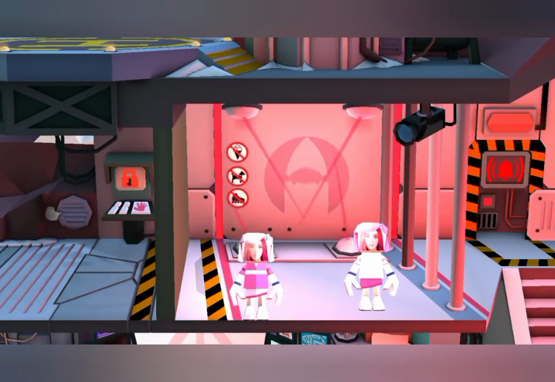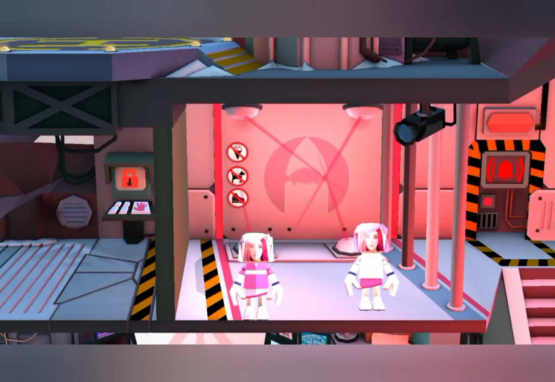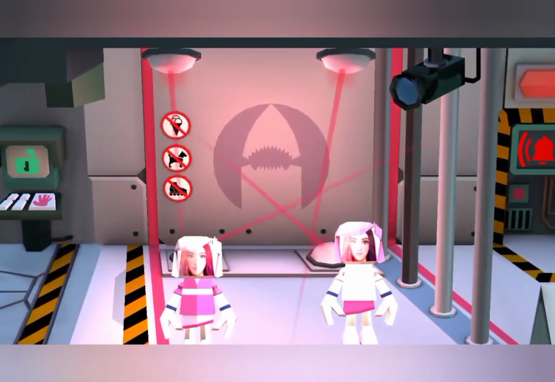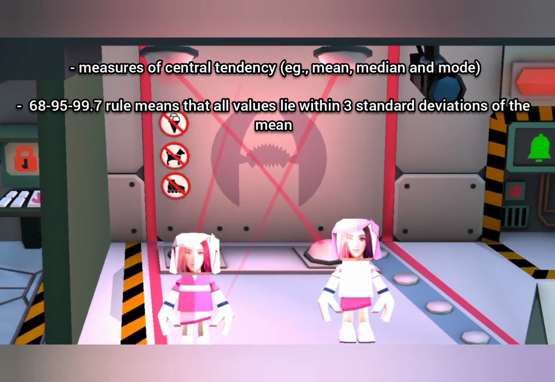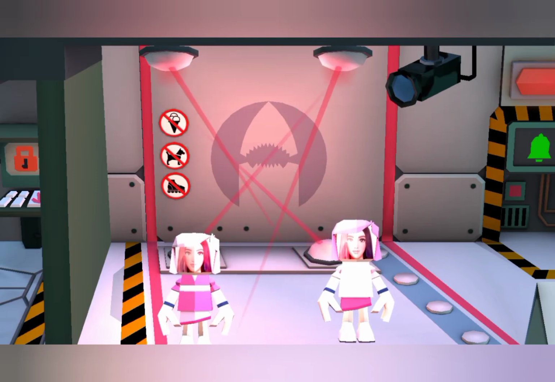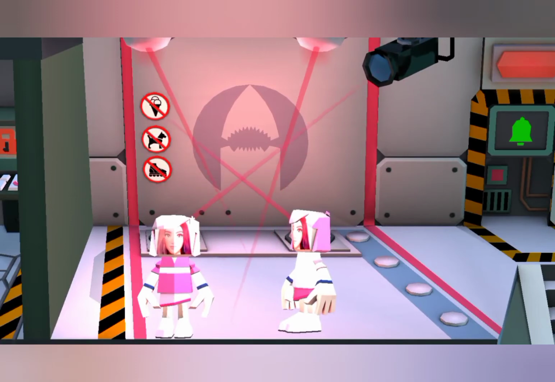So, Sarah, why is normal data so special? For so many reasons, Amanda. Normally distributed data is symmetric about the mean, has equal measures of central tendency, follows an empirical rule, aka the 68, 95, 99.7 rule, and most statistical tests require assumptions of normality, for example, parametric tools. And let's now take a look at the central limit theorem.